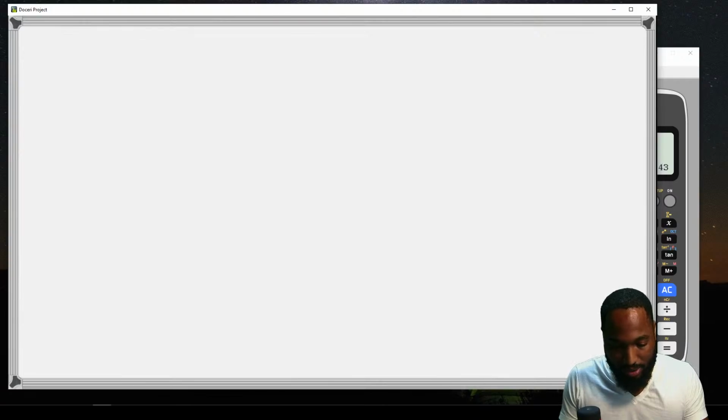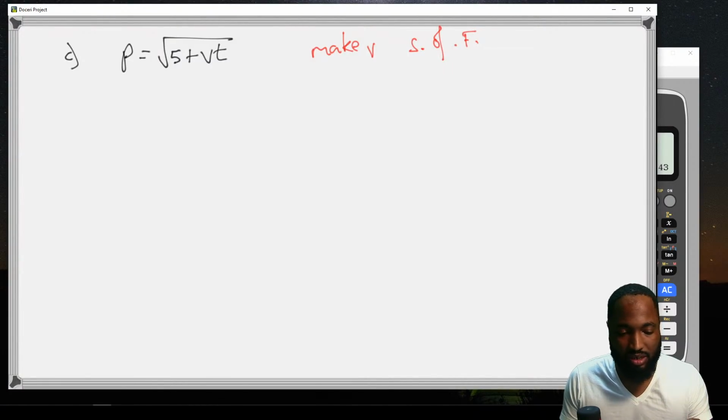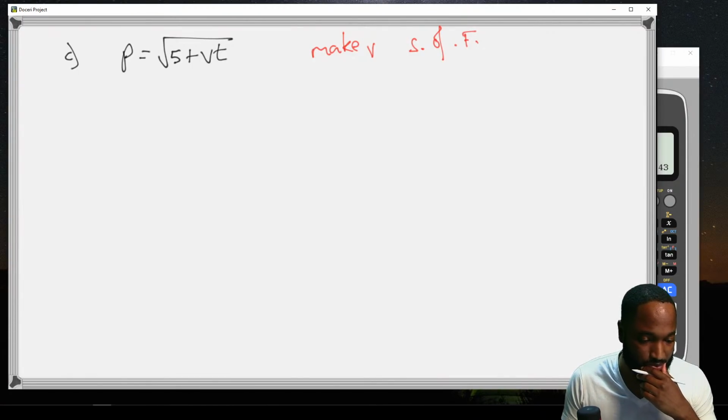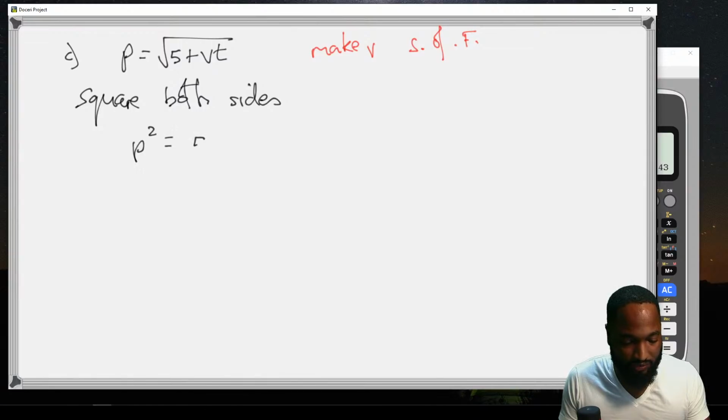Make v the subject, so we come back into normal land here. P is equal to the root of 5 plus vt, and we want to make v the subject of the formula. This happens all the time. In fact, there are some very similar questions that popped up in past papers. If you're doing enough past papers, you're just supposed to breeze through this question. It's also called transposition. So you square both sides because you need to get rid of the root. When you square both sides, you end up with p squared is equal to 5 plus vt.